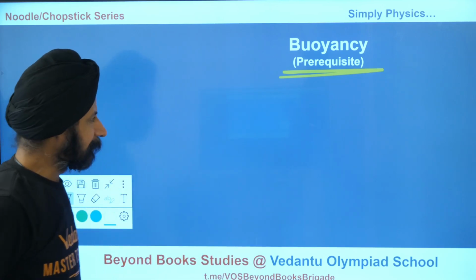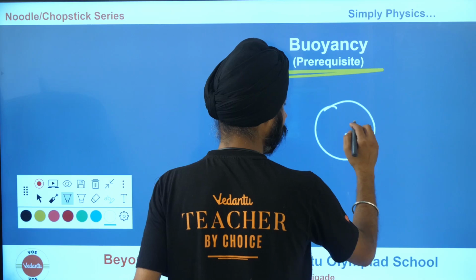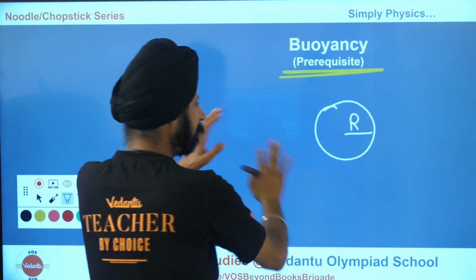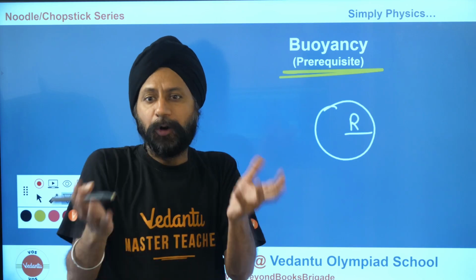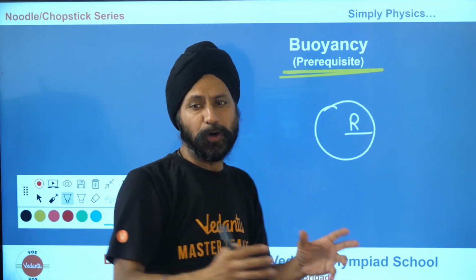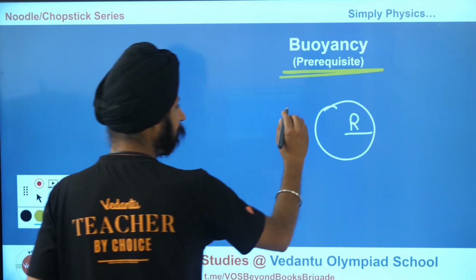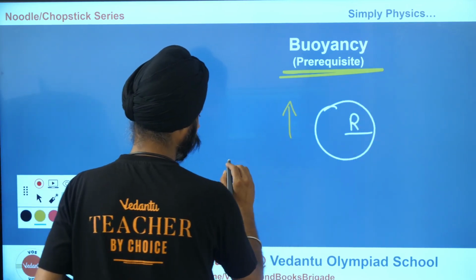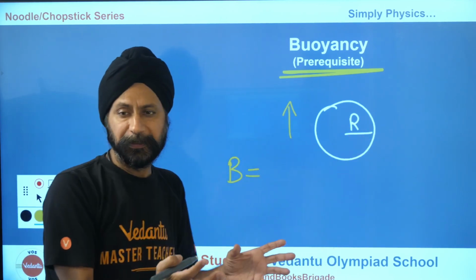So let's understand with that sphere itself. So there is a sphere here with a radius of r. So now this sphere is taking up some space of water. How much space is it taking up? And that much of water weight is the buoyancy force. So what is buoyancy force? Buoyancy force is equal to the weight of the water displaced.